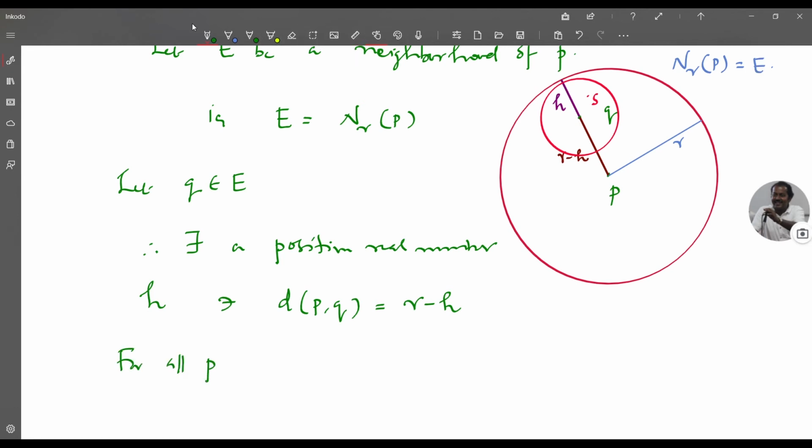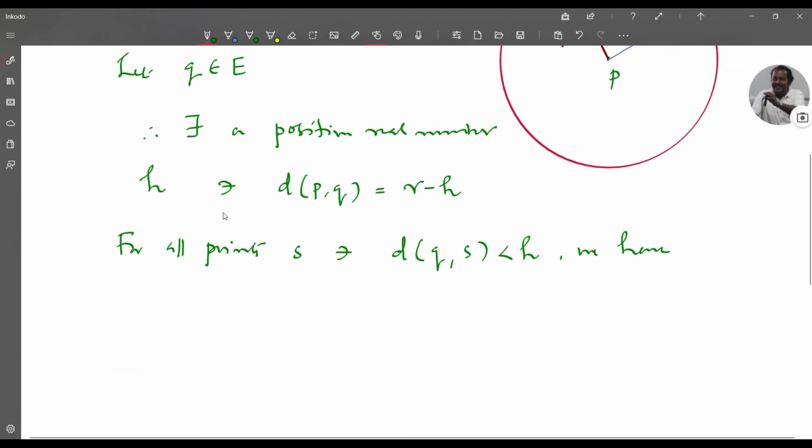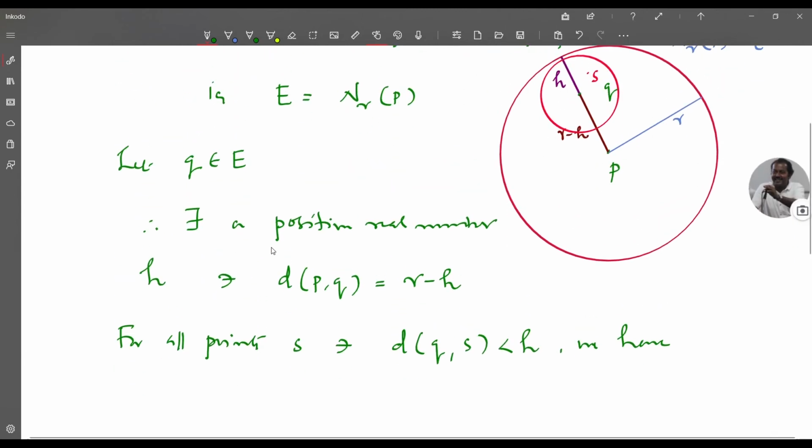For all points S such that the distance between Q and S is less than H, so you are considering points inside this ball of radius H, we are going to show that the distance between P and S is less than R, so that S is in the interior of E.